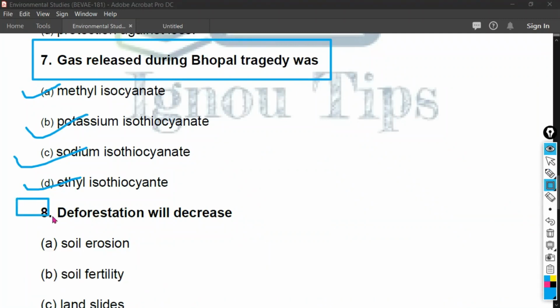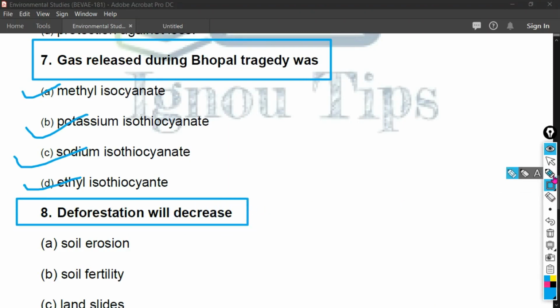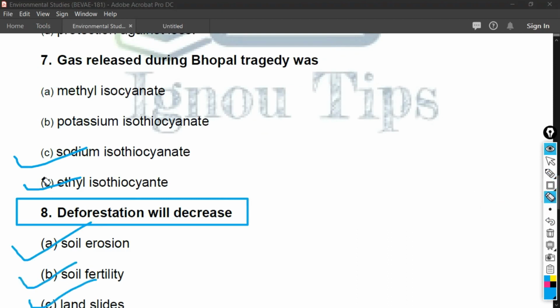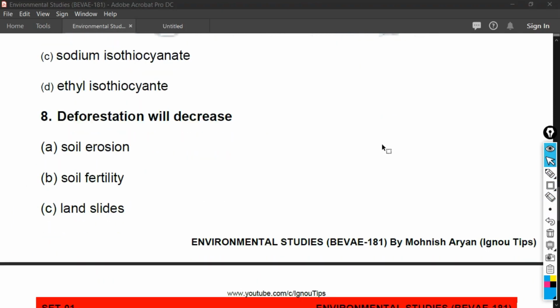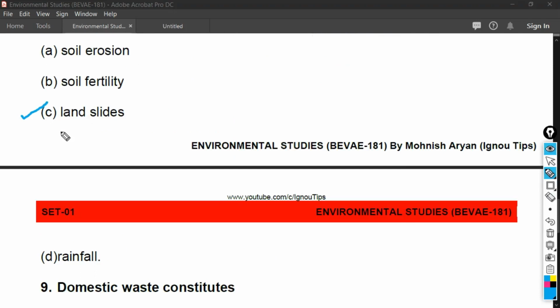Now let's see another question, and that is: deforestation will decrease, and the options are soil erosion, soil fertility, landslide. Now I am going to scroll down the PDF to see another option of this question. The other options are landslide and rainfall. Friends, deforestation will decrease the rainfall. It means the correct answer will be option number D.